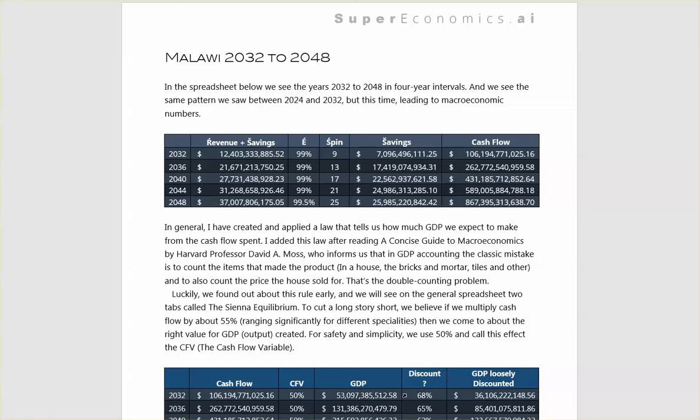the cash flow spent. I added this law after reading A Concise Guide to Macroeconomics by Harvard professor David A. Moss, who informs us that in GDP accounting, the classic mistake is to count the items that made the product in a house, the bricks, the mortar, tiles, other, and to also count the price that the house sold for. That's the double counting problem.